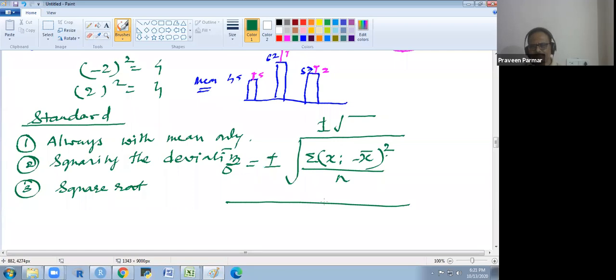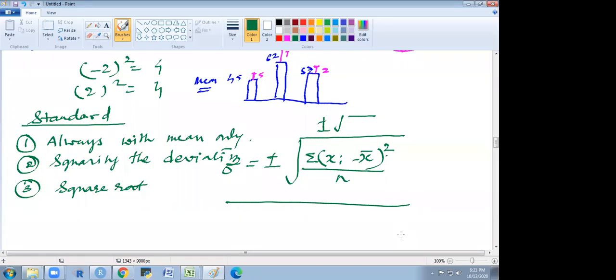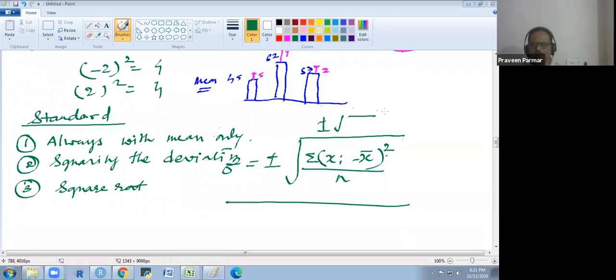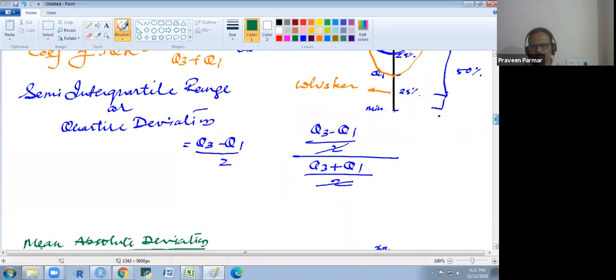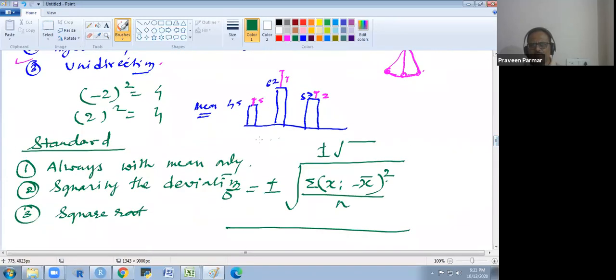Yeah. Is there any doubt? No, sir. Okay. So all the demerits which were found in the mean absolute deviation have been removed in the standard deviation. Now if you use the standard deviation, you could go on the downward side also, the deviation on both sides. Does that make sense to you?